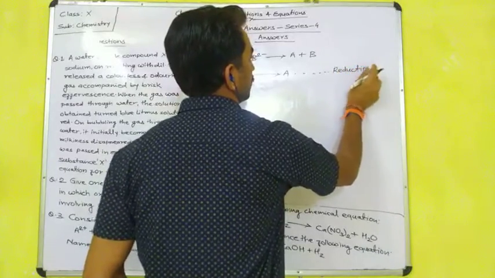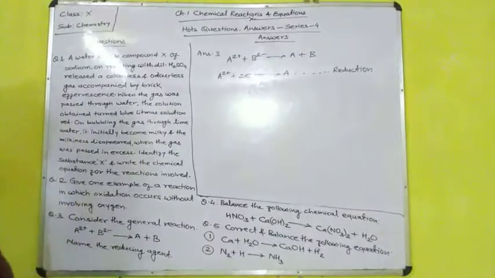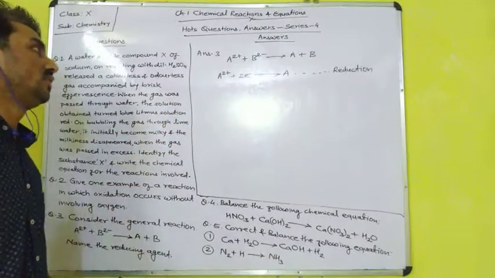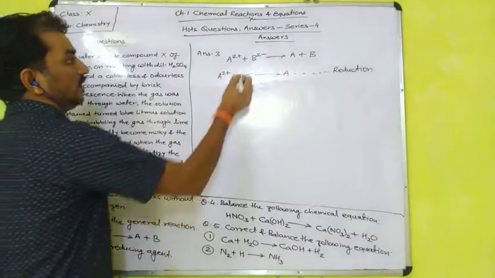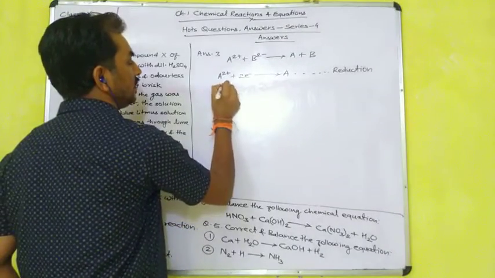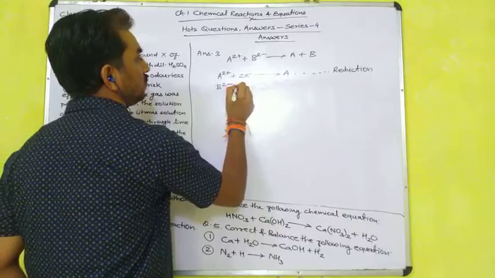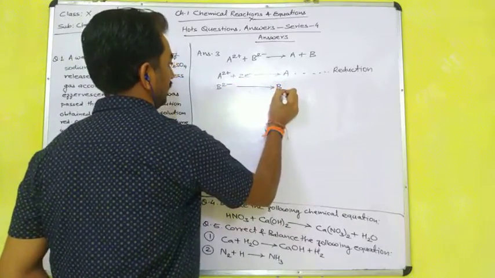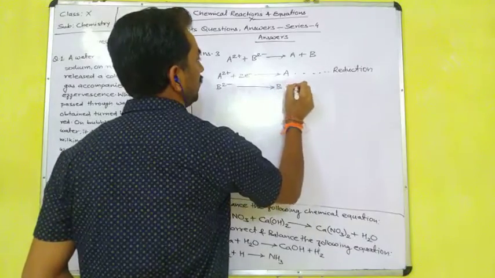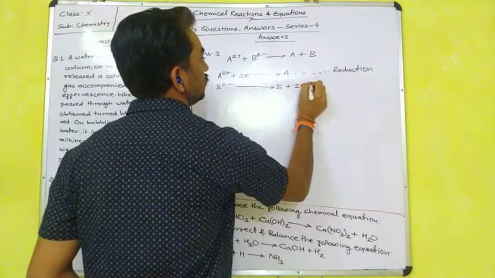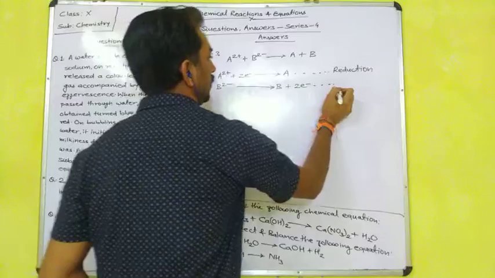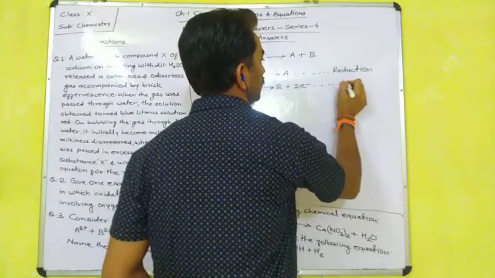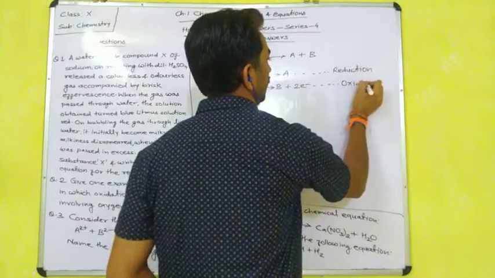Reduction is the process in which electron is gained or electron is received. Next, B2 minus has a charge of 2 minus and it is converted into B by the losing of 2 electrons. Loss of electron is going on in this reaction, so it is known as oxidation.